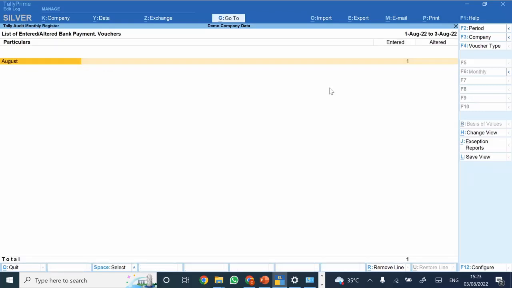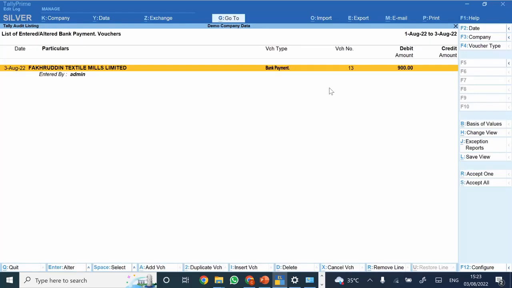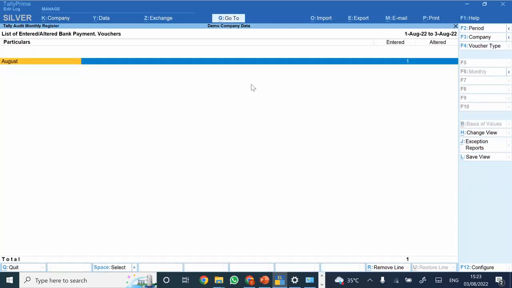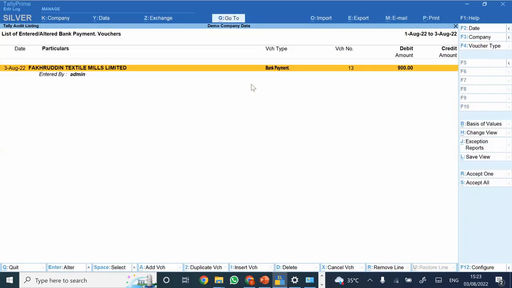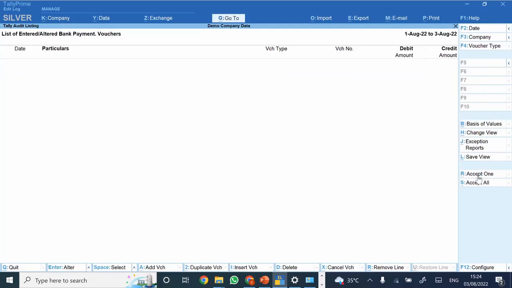Now, through this screen, what you can trace is that you can verify daily how many transactions have been entered in the system and how many transactions have been modified. So let's say this was the transaction that I did previously on 3rd August. I made this bank payment. Now I just check the same. It is correct as per me. So I'm accepting this particular transaction. So this would be audited, meaning this transaction is posted correctly as per me.